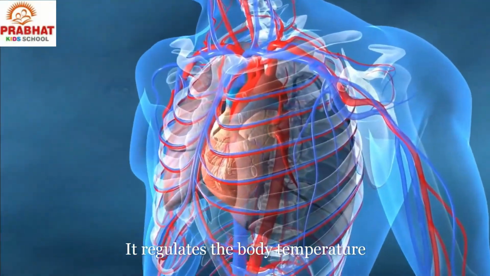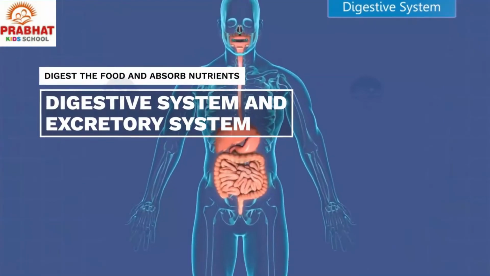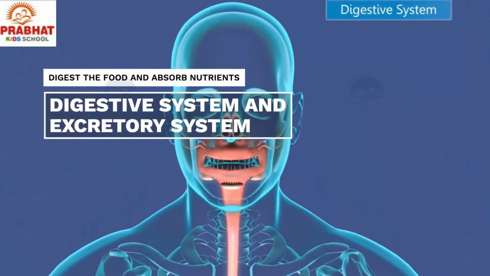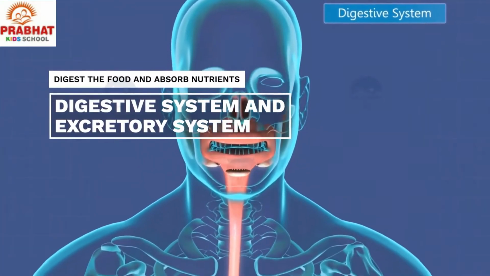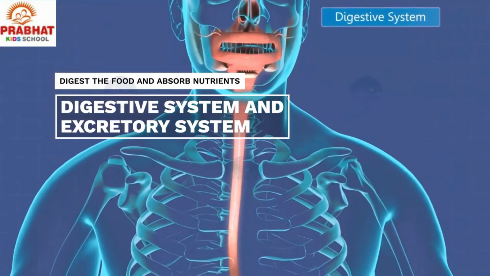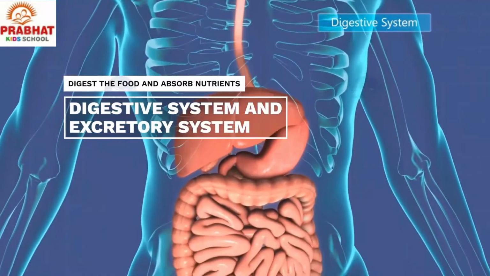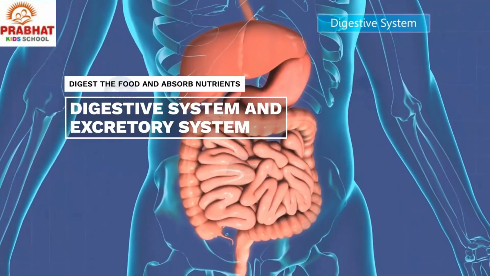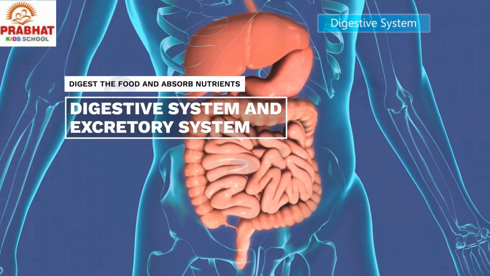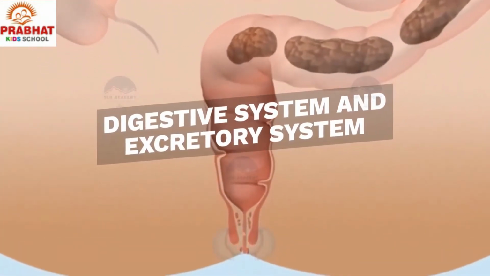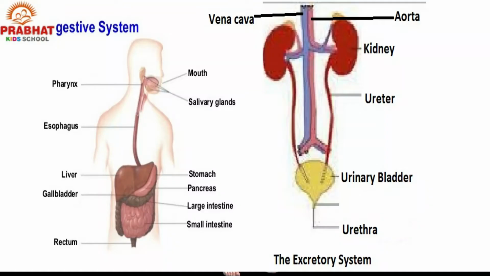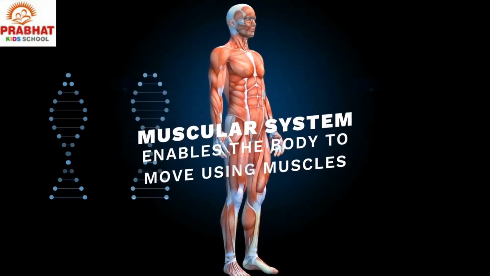Now we start the next systems, the digestive system and the excretory system. In the digestive system, we take in food material and absorb the nutrients from the food and we get the energy. Then we remove the waste product via the gastrointestinal tract. Mouth, esophagus, stomach and intestine are the main parts of the digestive system, and the excretory system eliminates the waste products from the body.